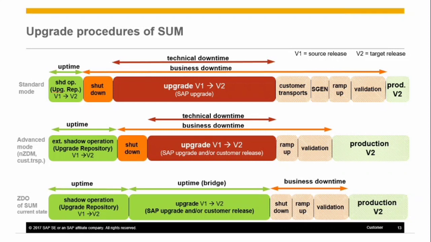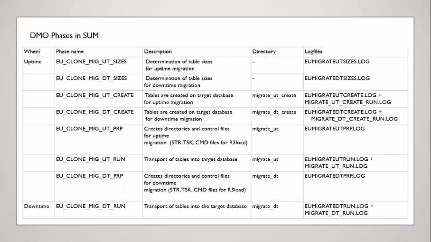Lastly, to add, this optimization technique is available as a project which needs to be requested as per the instructions mentioned in the below SAP notes. So obviously, this approach is not generally available. The notes can be searched on Service Marketplace. The note numbers are 2163060 for Business Suite and 2707731 for S/4HANA. In the next slide, you can see I have provided the DMO phases in SUM.